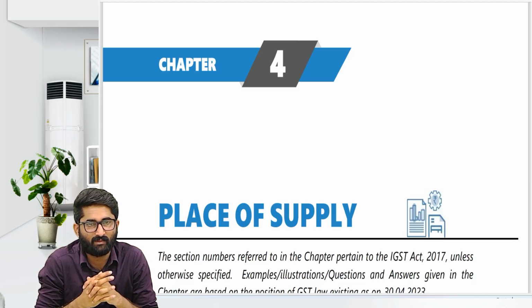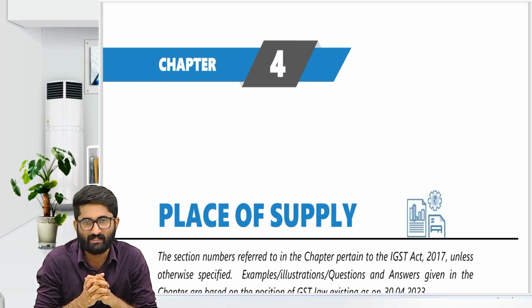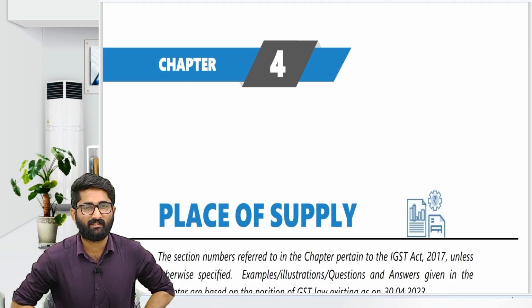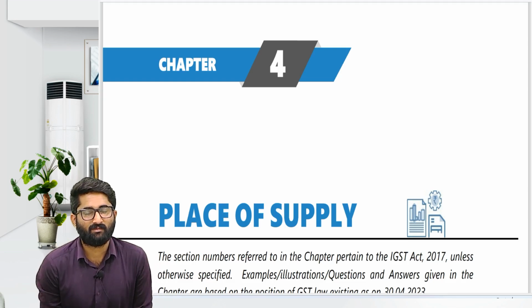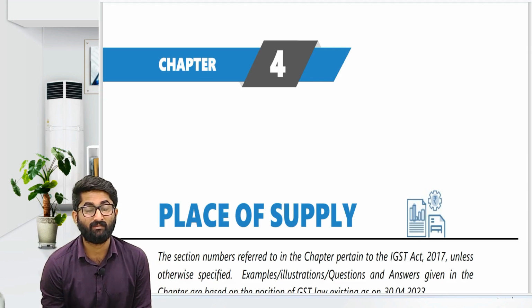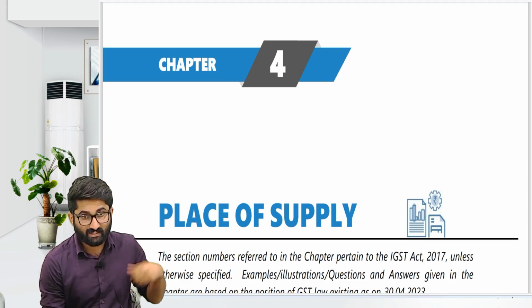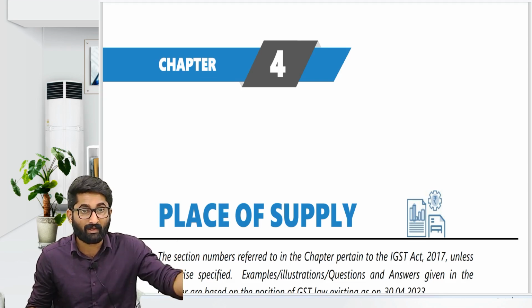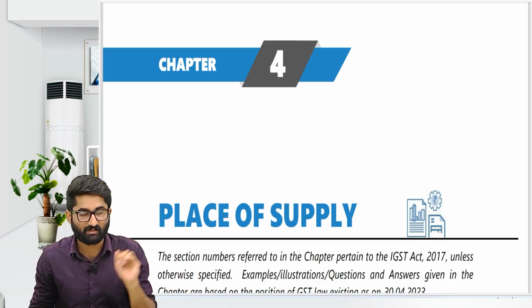In this episode, we'll revise the things we have studied in the place of supply chapter. So basically, sir, what is the place of supply chapter? People, 100% attention here. We will revise what we have discussed in the classroom about the place of supply. Place of supply is something related to which tax I have to put now. So the place of supply is supply in that place. In simple terms, supply in that place.